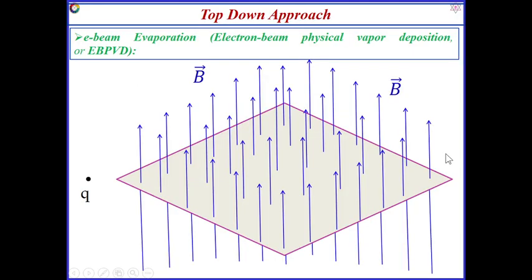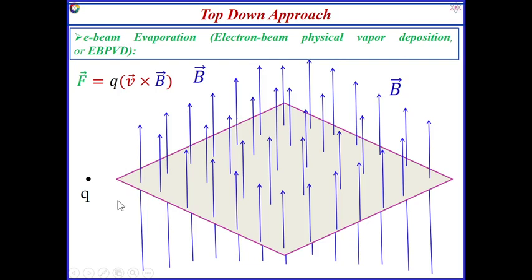Next we have to go for e-beam evaporation. E-beam evaporation is also called electron beam physical vapor deposition, EBPVD. Before we discuss EBPVD, I am going to discuss what happens when a charged particle moves with a velocity inside a magnetic field. We already studied that in our plus 2 level. A force is induced on the charged particle whenever it moves in the magnetic field, because this technique is used in the e-beam evaporation method.